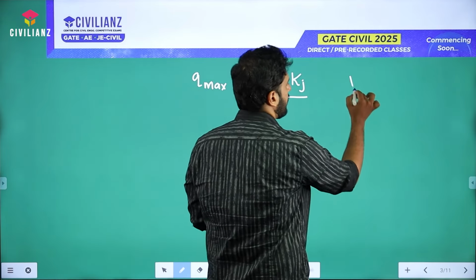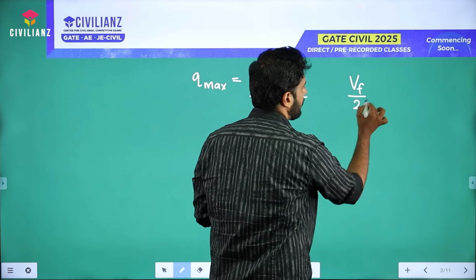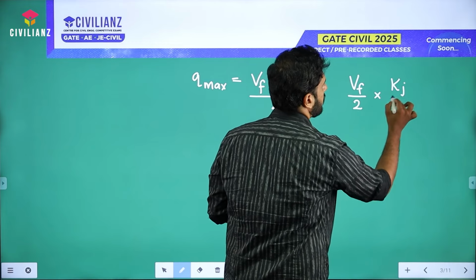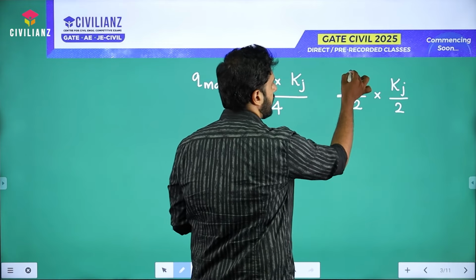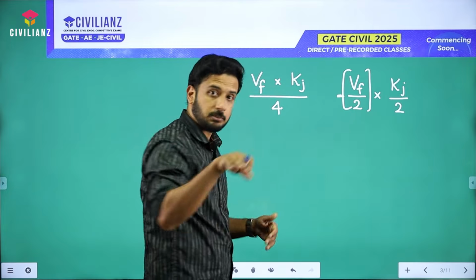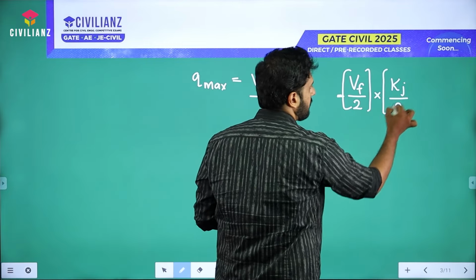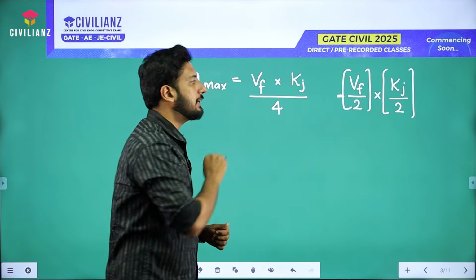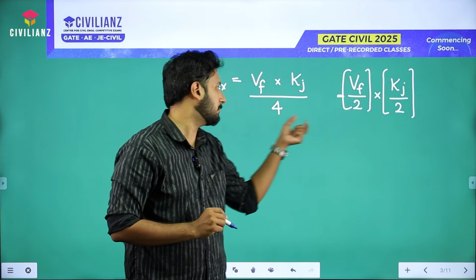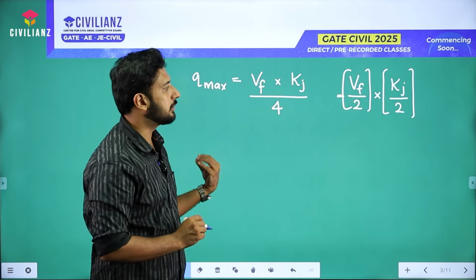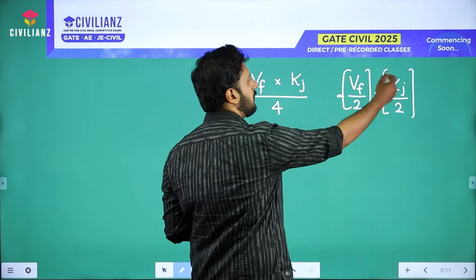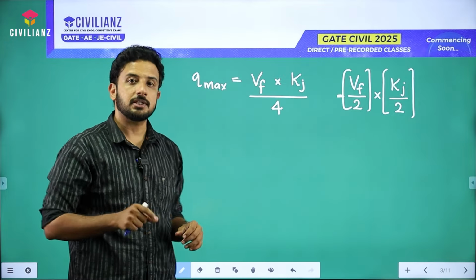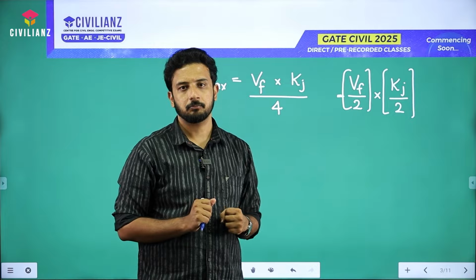Just for your better understanding, actually this equation comes like this: Vf by 2 into Kj by 2, where Vf by 2 is the speed at maximum flow condition and Kj by 2 is the density at maximum flow condition. This is how we get that denominator 4 in the main equation. Now this Kj means what? It is the traffic density at traffic jam condition, right?